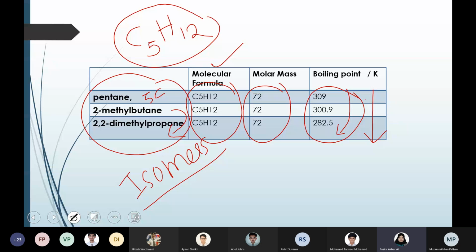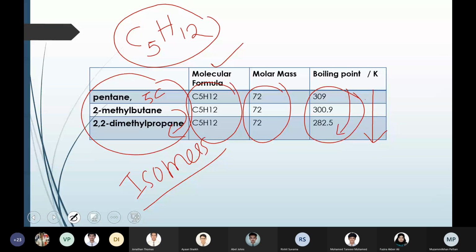Why does boiling point decrease when the branching increases, even though all of them contain the same number of carbons and hydrogens? What will be the reason? Ma'am, is it because of decrease in surface area? So the van der Waals forces also decrease. Yeah, very good, excellent. Yes, Jonathan.